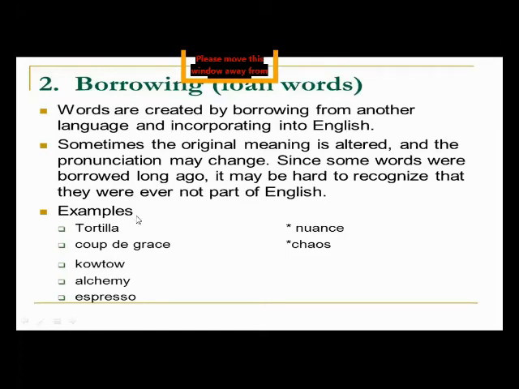And these are the examples: tortilla, coup de grace, kowtow, alchemy, espresso, nuance, and chaos. So these are such old words taken from other languages, and they are used in the English language so that no one remembers their origin, whether these words are English or from some other language. Okay, so let's move forward.